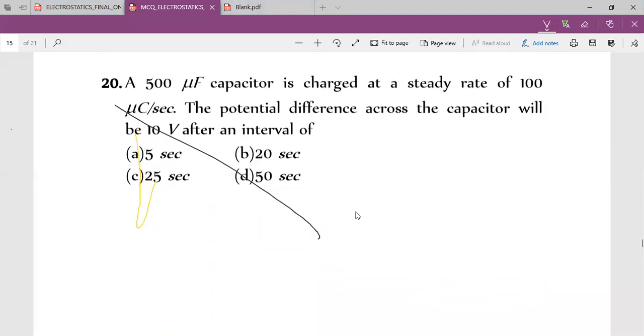Okay, let us understand this. A 500 microfarad capacitor is charged at a steady rate of 100 microcoulomb per second. The potential difference across the capacitor will be 10 volt after an interval of, after what time will it be this? We want to find potential difference of a capacitor. I'm giving you 1 minute to solve this question. Give me the answer.